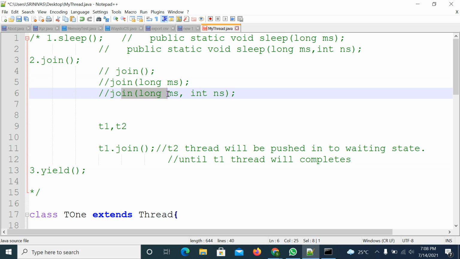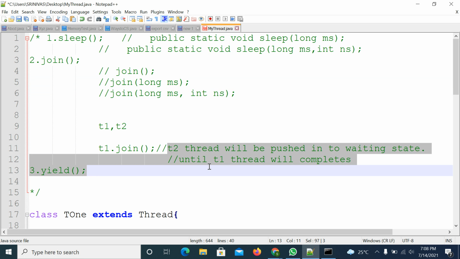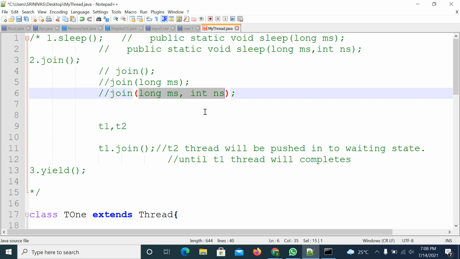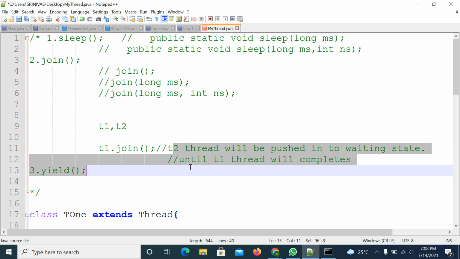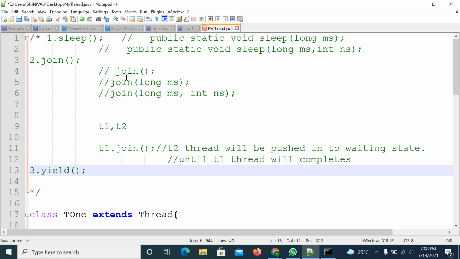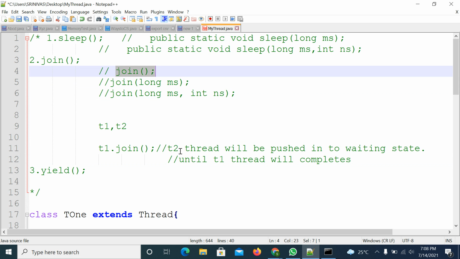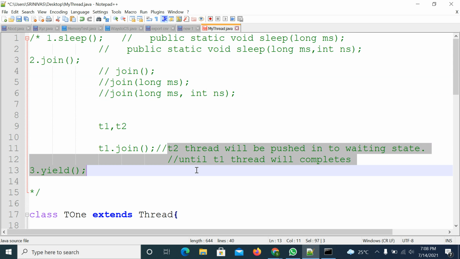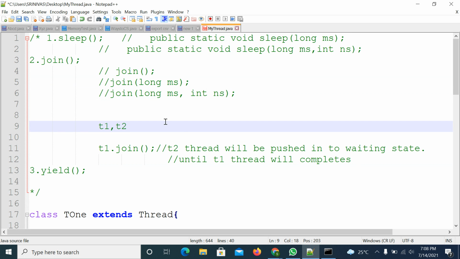In the same way, the third method is the join method with long milliseconds and integer nanoseconds. In this case, the remaining threads will enter the waiting state until this time is completed. Once this time is completed, the remaining threads will be activated, so they will execute their own task. In the first case, the remaining threads will be in the waiting state only until the first thread completes the task. Right. So we'll try to understand this.